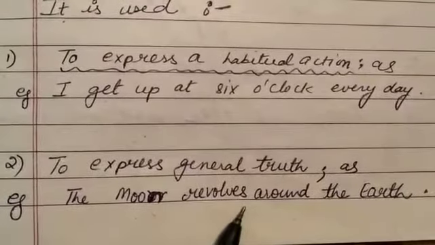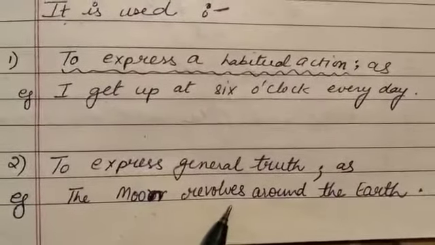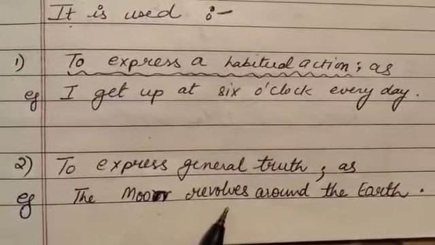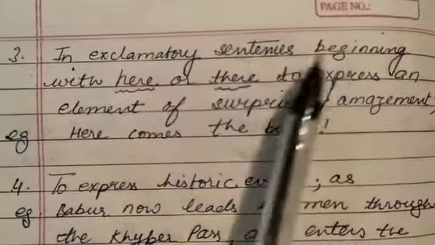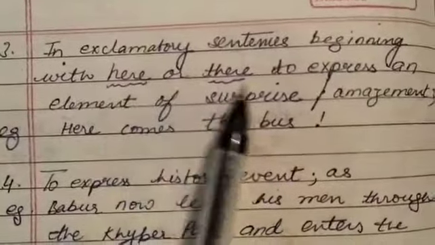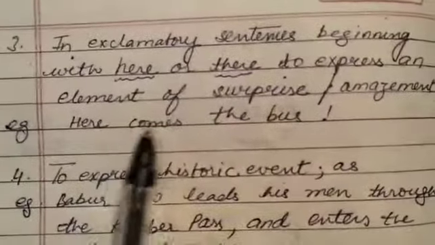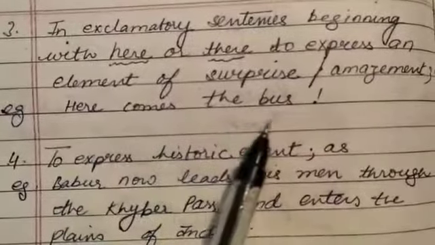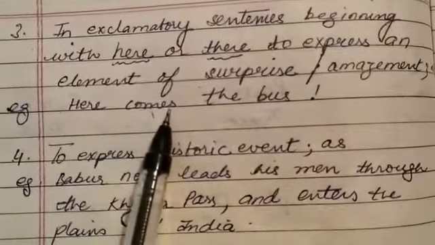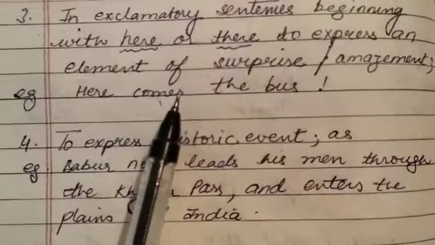Here revolves is the verb, which is the first form of the verb. Then, in exclamatory sentences beginning with here or there, to express an element of surprise or amazement, like here comes the bus. So here comes is the first form of the verb we are using.